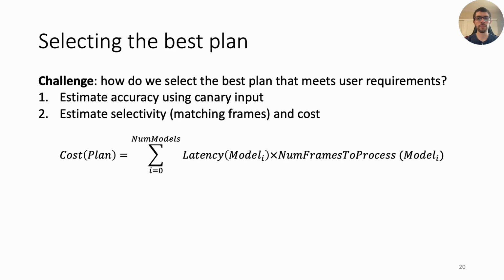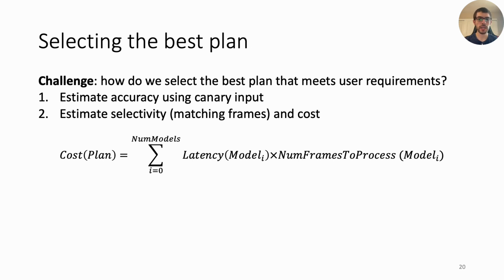The cost is given by the following formula. The sum of the product of the latency of each model, which is acquired in a one-time profiling step, and the number of frames needed to be processed. The number of frames to be processed is based on the selectivity of the model that ran before it. The first model will process all frames.